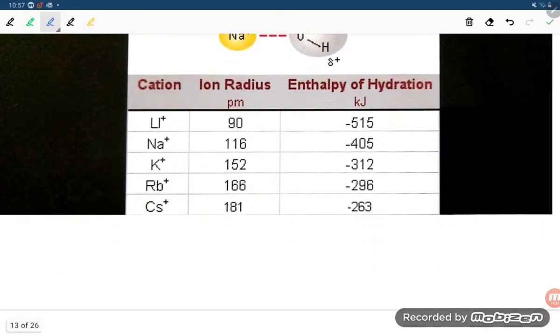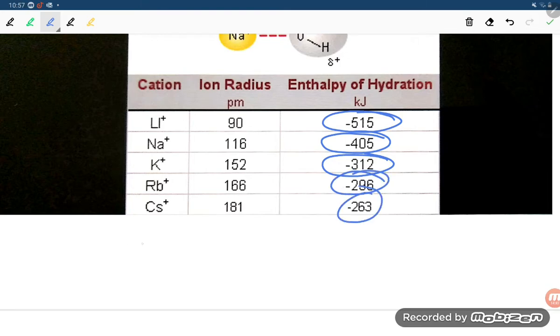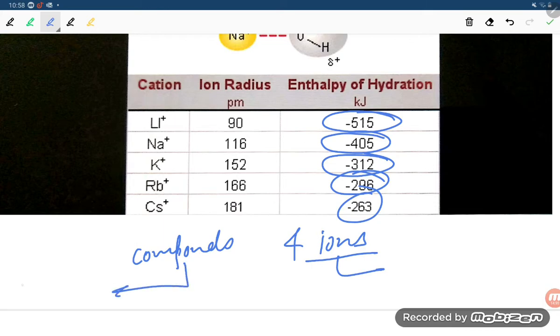Lithium has hydration enthalpy of minus 515, 405, 315, 296, and so on. Student, compounds and ions are different. For the compound, we compare with the lattice enthalpy, but for ions, only size.